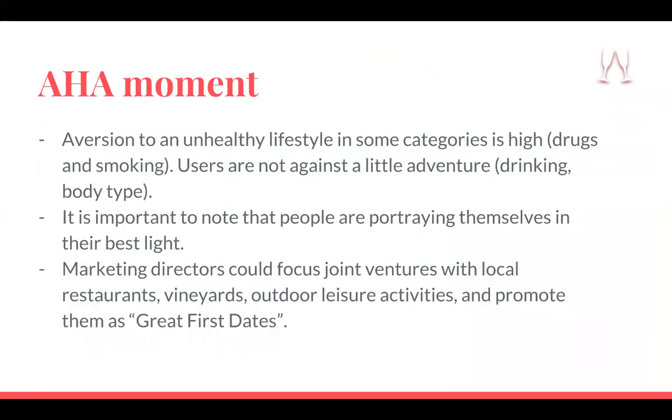For the aha moment, as we saw, the aversion to an unhealthy lifestyle is important, but they're also a little bit adventurous. So you can see that people are trying to portray themselves in their best light on their profiles. It's important to keep in mind, but also that marketing directors could focus joint ventures with local businesses in the Bay Area, with perhaps restaurants, vineyards, bars, or outdoor activities, and promote them as great first dates, where it's a win-win for both that business and OkCupid marketing-wise.